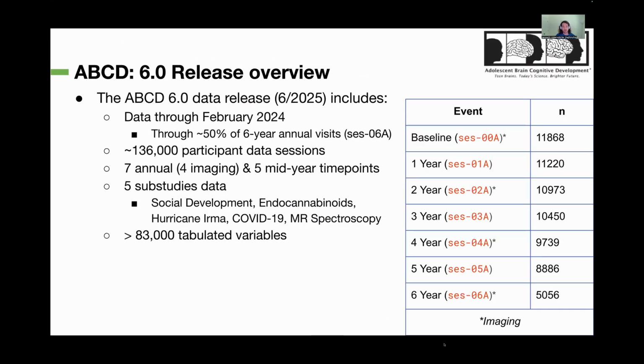The 6.0 data release was just released in June 2025 and contains data through February 2024. That means that it includes about 50% of the 6-year annual visits and almost all of the previous annual visits. In total, the release includes 7 annual visits, 4 of those are imaging visits, and 5 mid-year time points for the core study. In addition to that, it includes data from 5 different sub-studies. In total, the tabulated data set contains 83,000 variables.